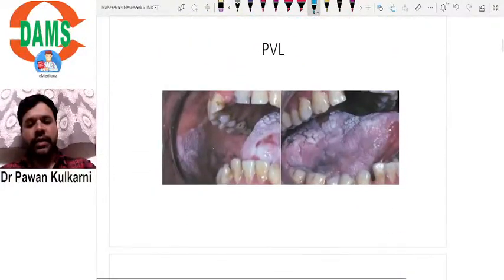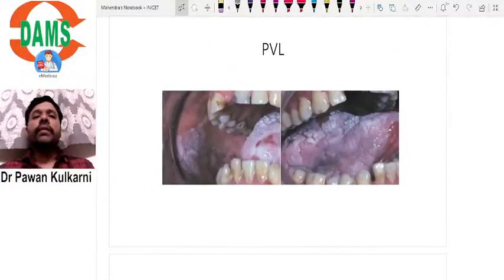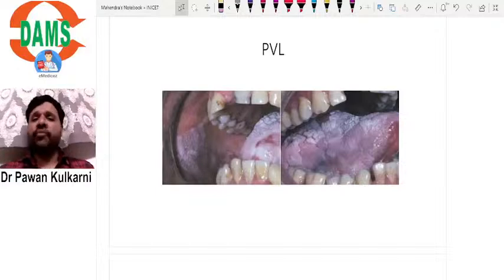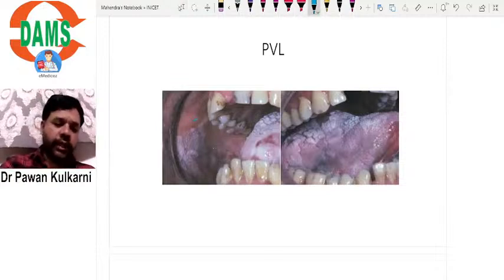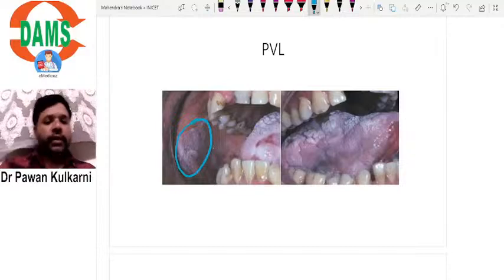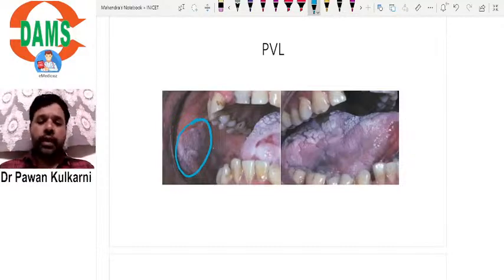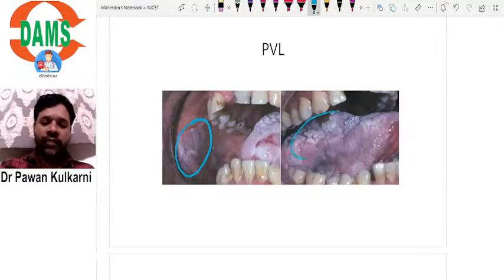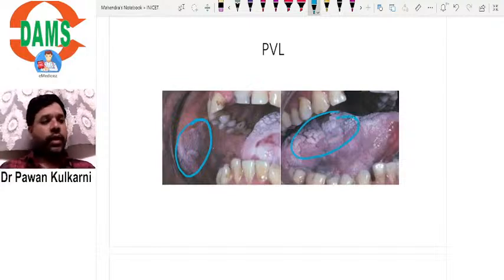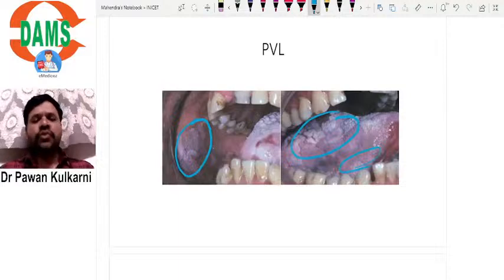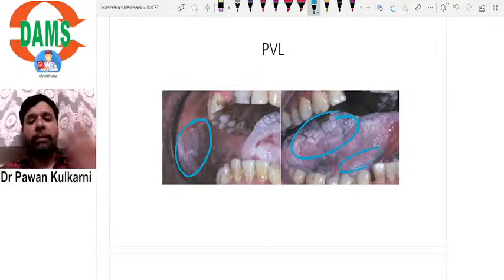Before going to the correct answer, let me show you an image here. This image is a very classical image of PVL. This is an image which I have reported myself. This was a typical case where you can see the PVL on the buccal mucosa, PVL on the dorsal surface of the tongue, and PVL in the floor of the mouth. So there are multiple sites. The patient has come with such multiple white patches in the oral cavity.